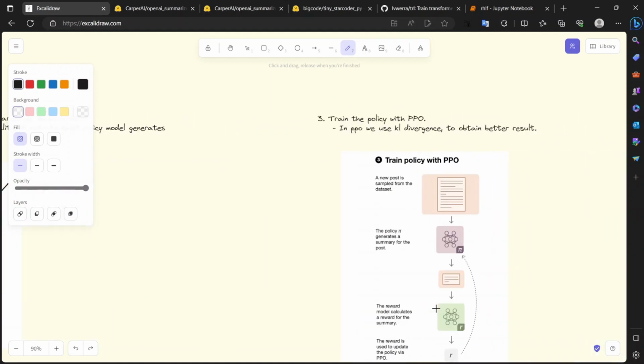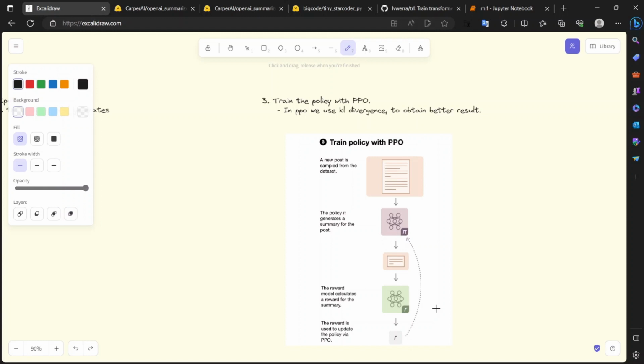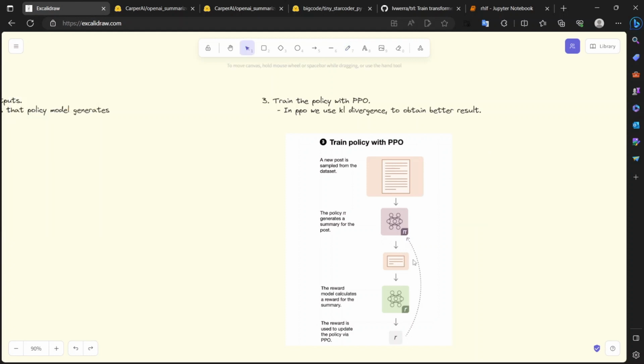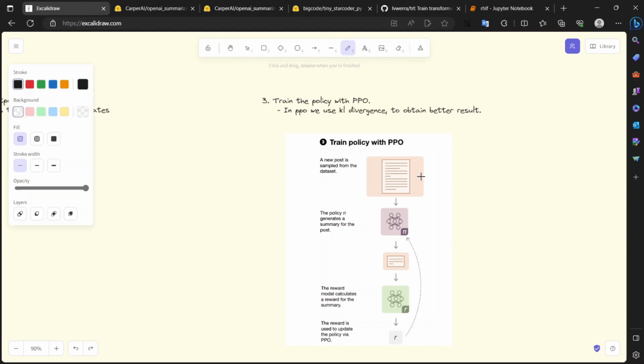So in the third step, we combine step 1, where we created a policy model, and step 2, the reward model, to train a final model. That is, we need to train our policy model with PPO. So let's understand it with the summarization task that we talked about earlier. So our task is to summarize the text. We pass the text to a policy model. The policy model, which in step 1 we trained to generate a summarized result from the above text, will generate a summarized result.